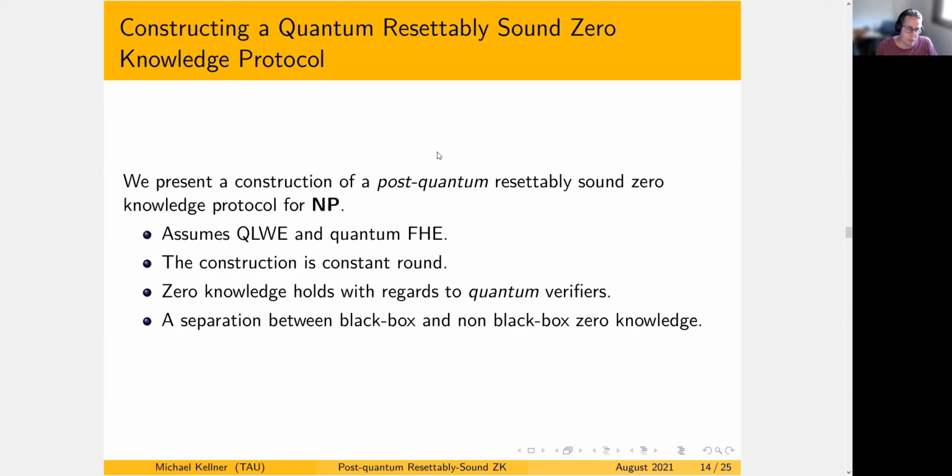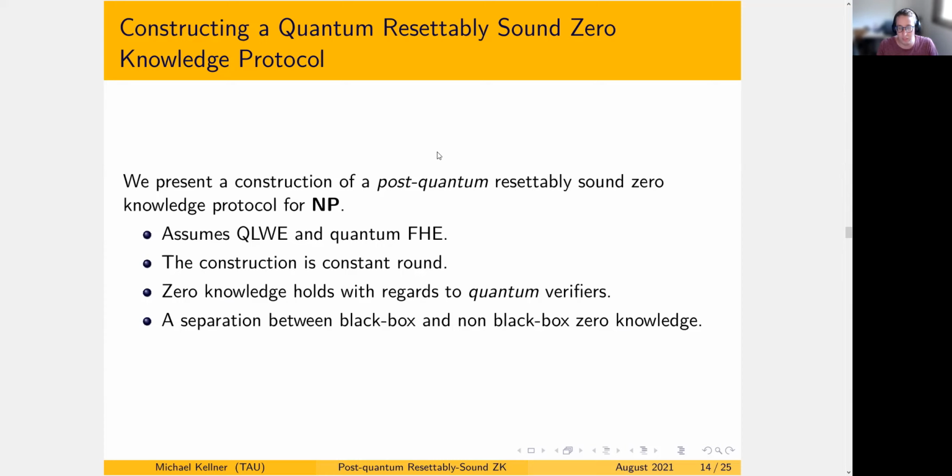And this is indeed what we do in this part of the paper. Our second result is a positive one, where we show that we can construct a post-quantum resettably-sound zero-knowledge argument for NP. Our protocol assumes the hardness of quantum learning with errors and quantum fully homomorphic encryption. The construction is constant round, and I would like to emphasize that zero knowledge in this case is post-quantum, meaning it holds with regards to quantum verifiers, which brings all new things to deal with on their own.